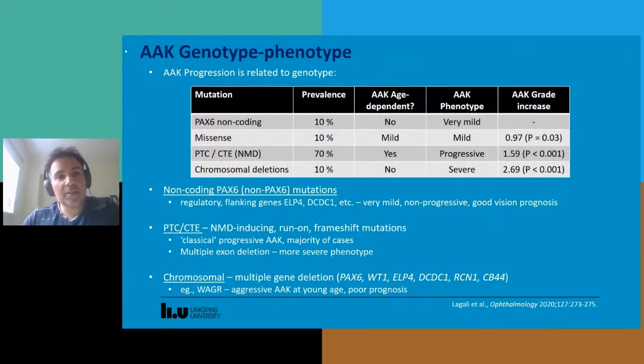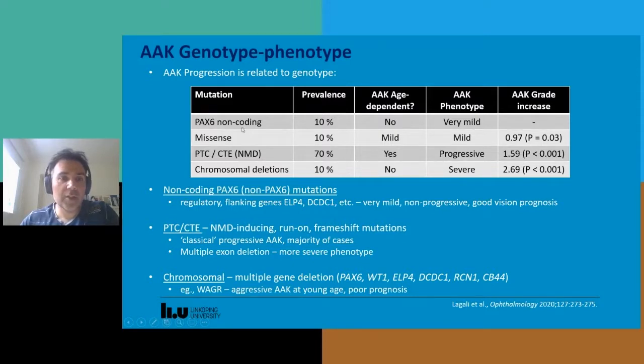So to summarize this, based on our studies, we can look at the following table where we list on the left-hand side the mutation type, and then we look at if it's progressive or not and what the increase in the AAK grade is.